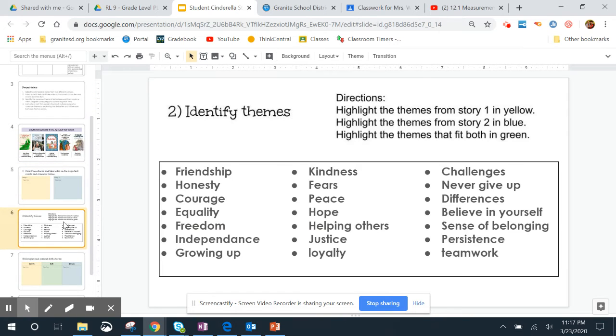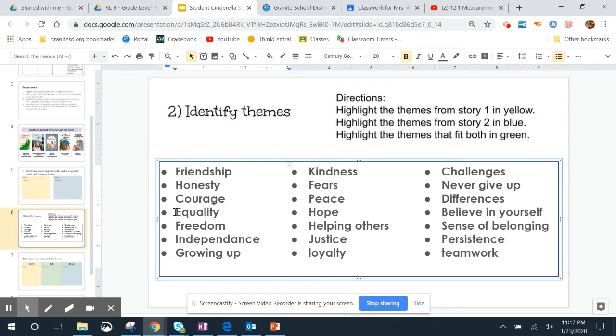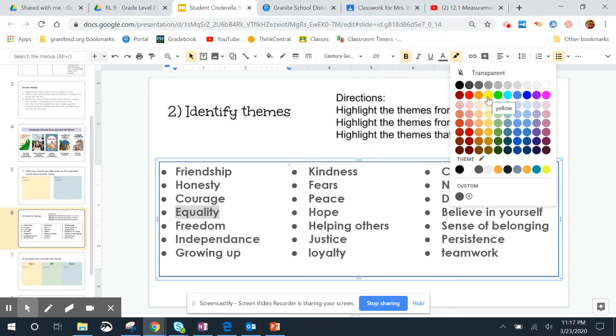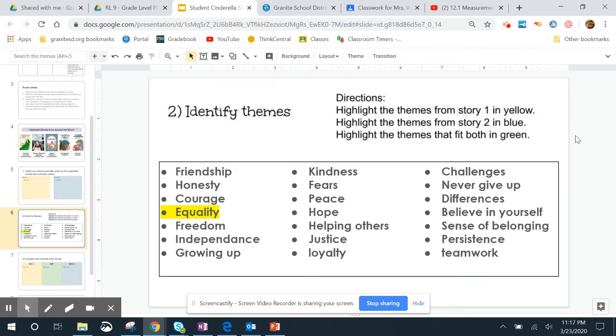After you've taken your notes, you're going to identify the themes. So you're going to click in these boxes and highlight the themes that apply. So from story 1, if the theme was equality, you're going to highlight that and then highlight it in yellow. By coming up here to the top, you're going to change the highlight color to yellow. So then that tells me it's yellow.